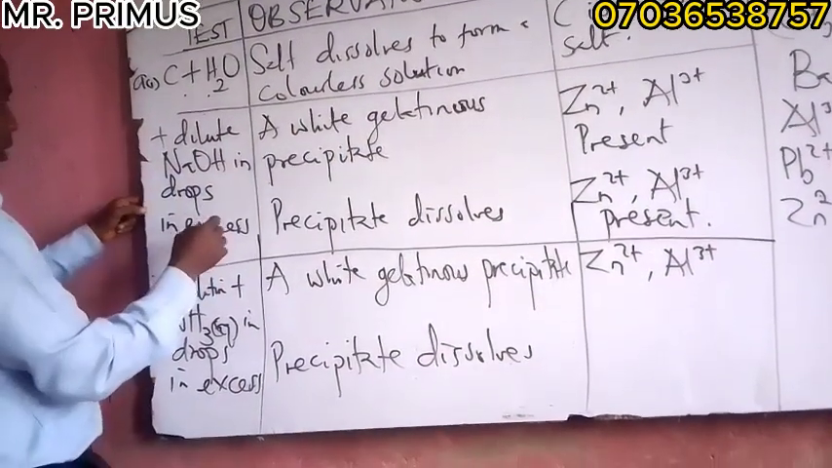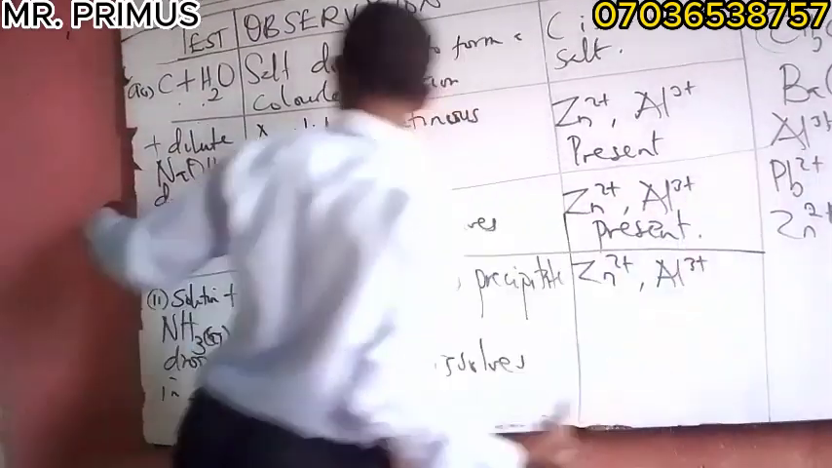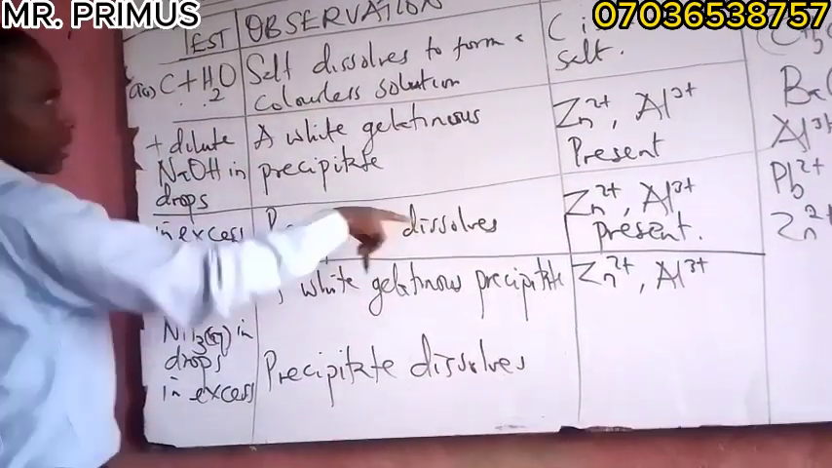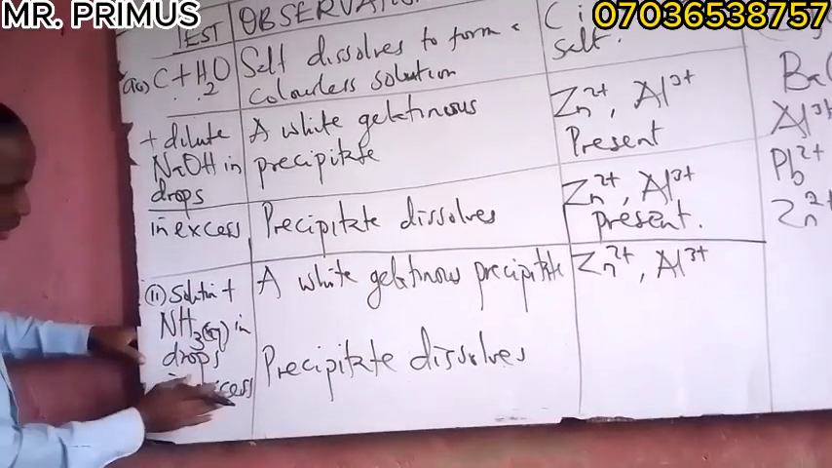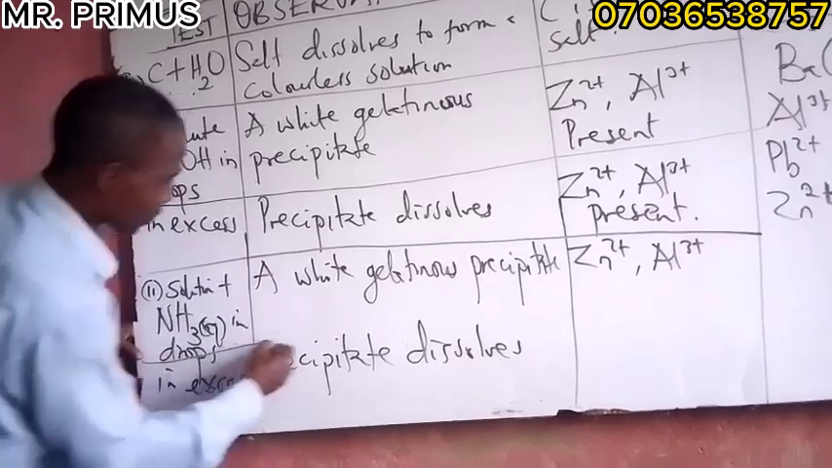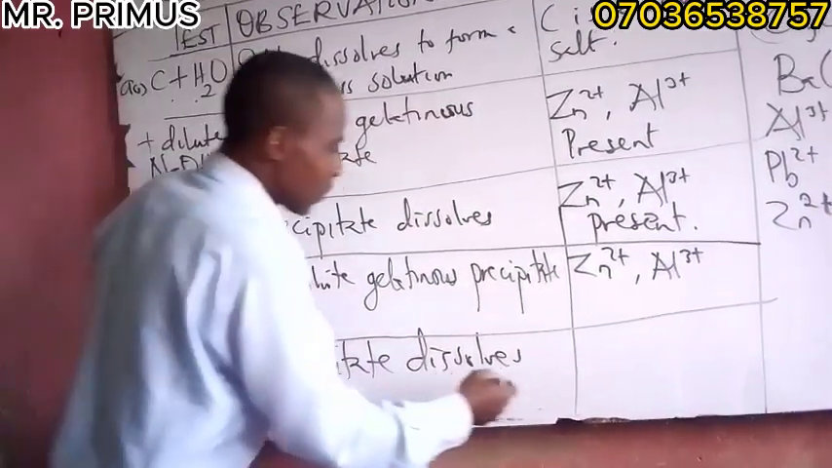So that it drops. Then in excess. So now in drops, the precipitate dissolves. In excess now, precipitate in drops. Look at it, the white precipitate. Then in excess now, the precipitate dissolves.